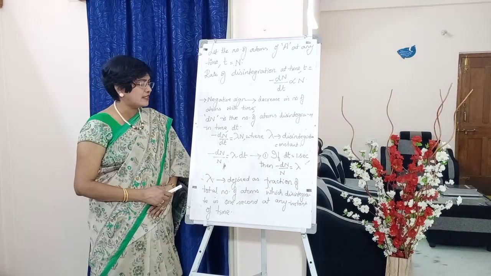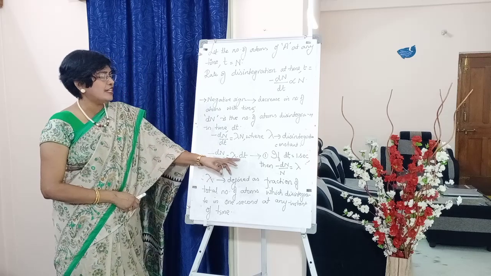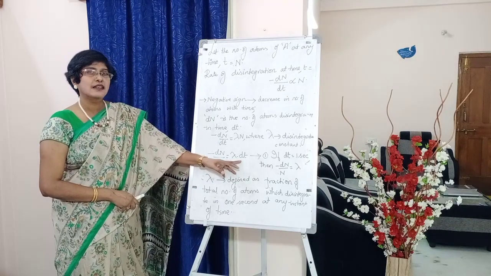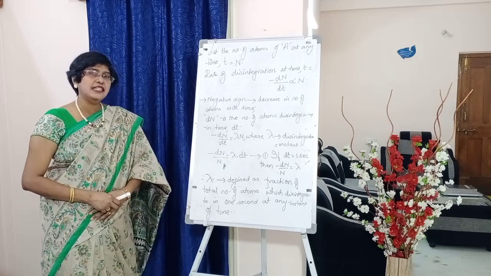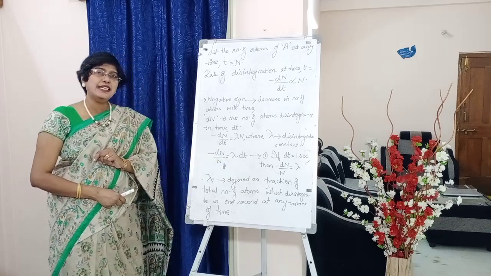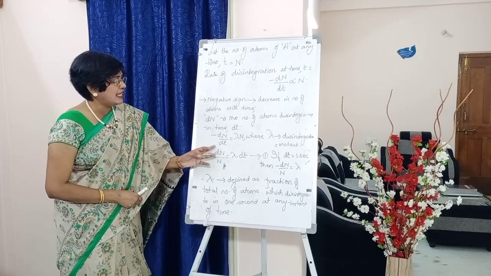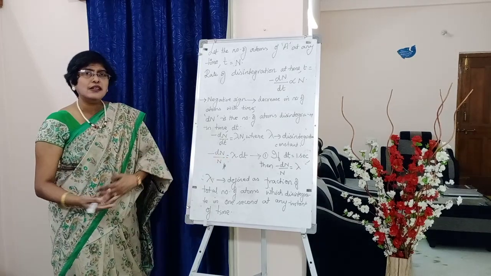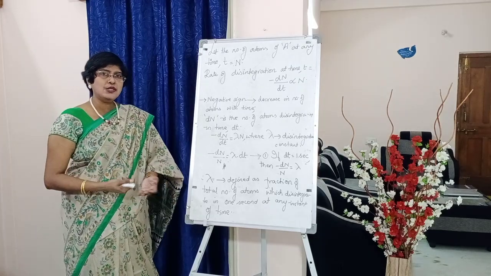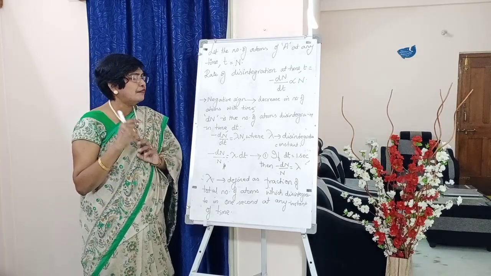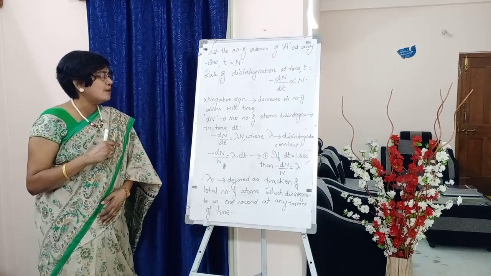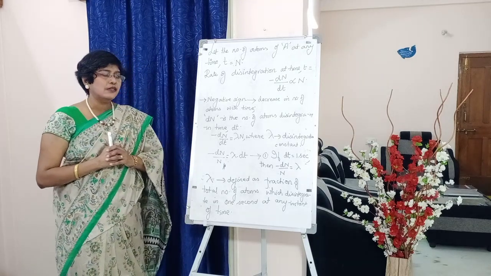Now, look here students. If we assume dt to be 1 second, write down, if dt is equal to 1 second, what happens to this expression? Minus dN by N is equal to lambda, because dt is 1, and lambda into 1 is lambda.